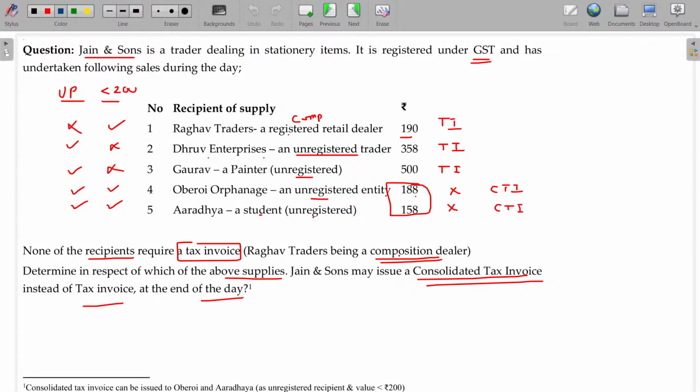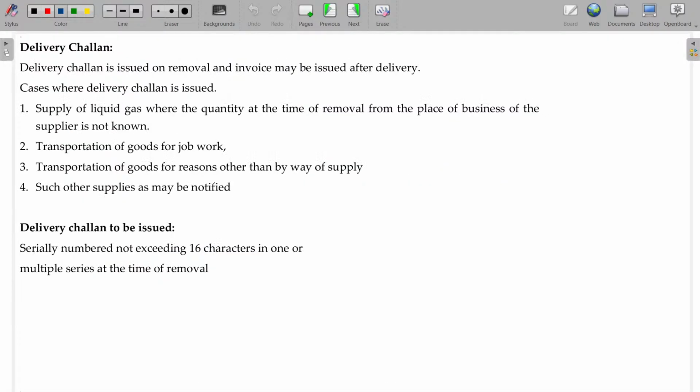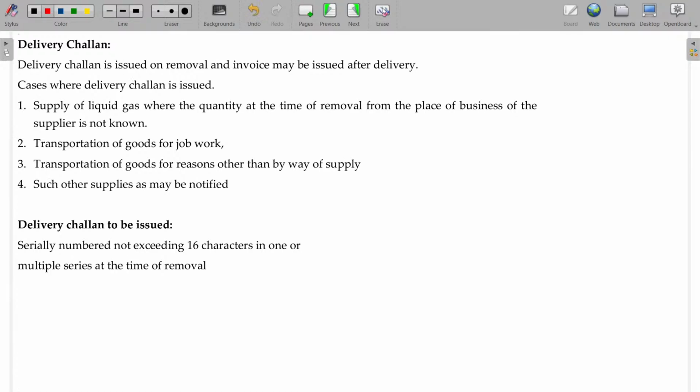So we have completed Jain and Sons already. Let's deal with the delivery challan. Delivery challan is issued on removal. An invoice may be issued after delivery. In that case, a delivery challan may be issued.